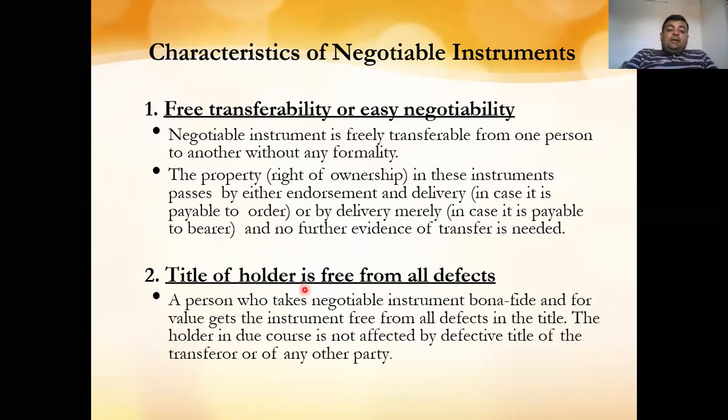Second, the title of the holder is free from all defects. What it means is that the person who is making the document should make it free from all defects. Defect means, for example, if we are making a check and you have done overwriting on the date column, overwriting on the sign column, or overwriting anywhere on the check or anywhere on the instrument.